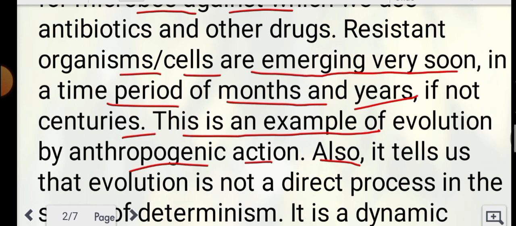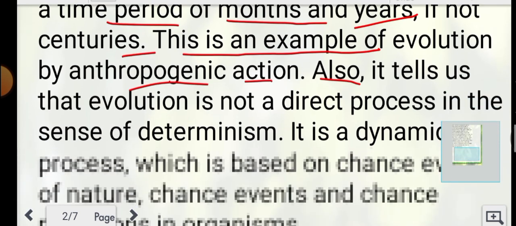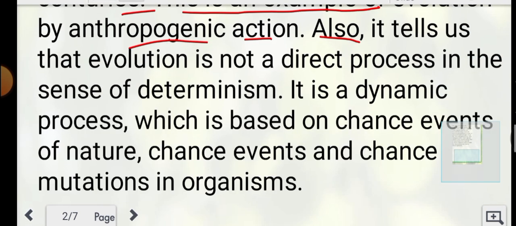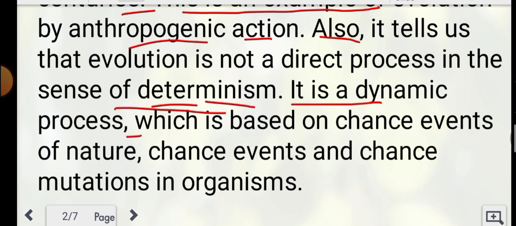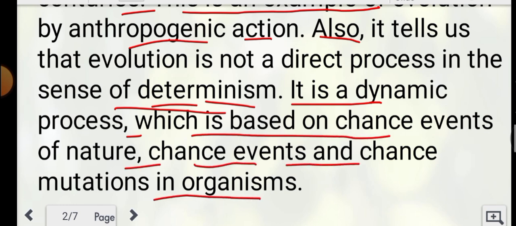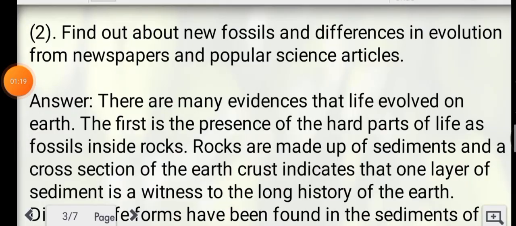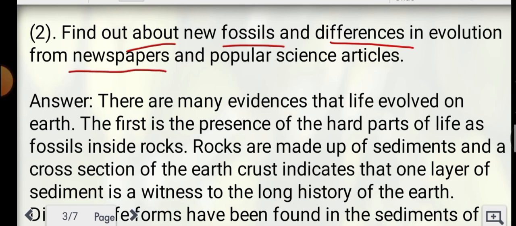Also, it tells us that evolution is not a direct process in the sense of determinism. It is a dynamic process which is based on chance events of nature and chance mutation in organisms. The next question is: find out about new fossils and differences in evolution from newspaper and popular science articles.